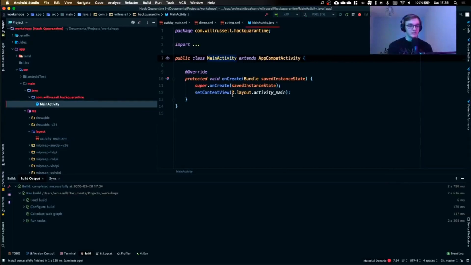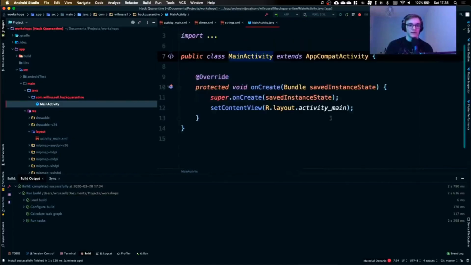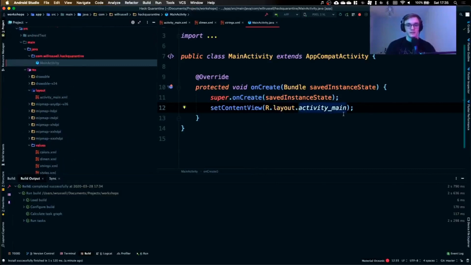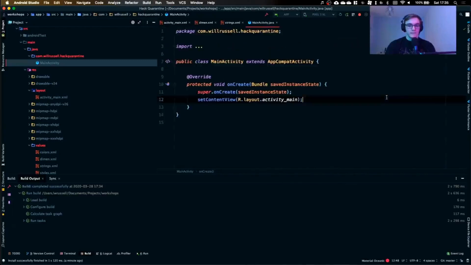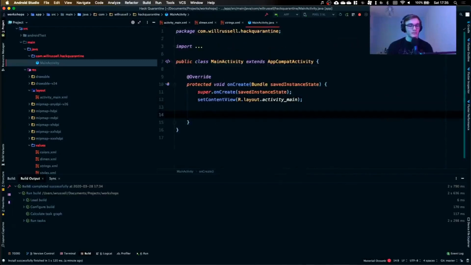Then it does a thing called setContentView. Now what that does is basically say, when this app starts, use this UI. This UI being the main activity. R is basically just referencing it, and then you say you want the layout from the resources folder, but you can also do string if we wanted to access strings later, for example. So this bit of code is really important if we want to actually be able to access any of our UI. So the first thing we need to do is create some objects of the text view, the button, and the edit text, so we're able to get the information from them and change the information on them, for example, like the text view.